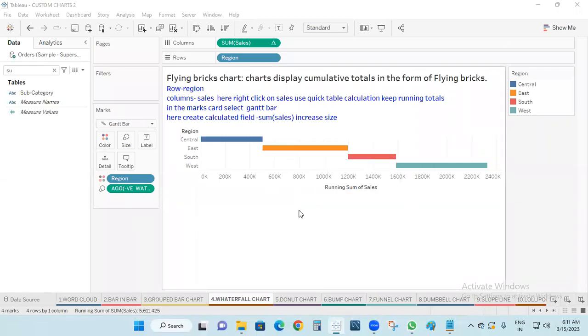Now this is the waterfall chart. So in the previous class I already explained this one. Okay, the waterfall chart is also called a flying wheel chart, just like flying bills.